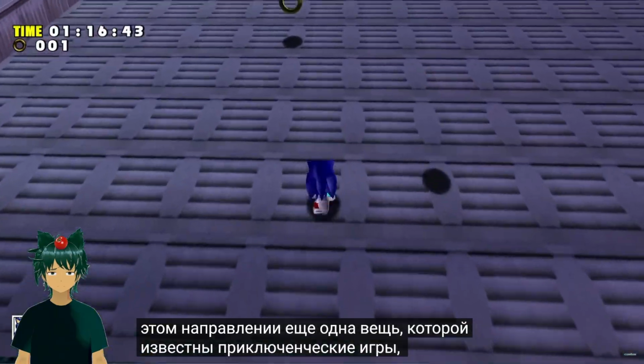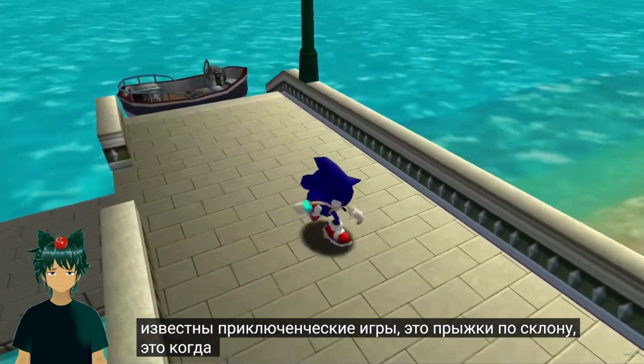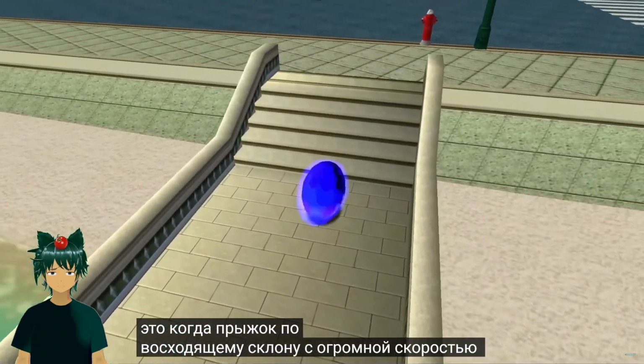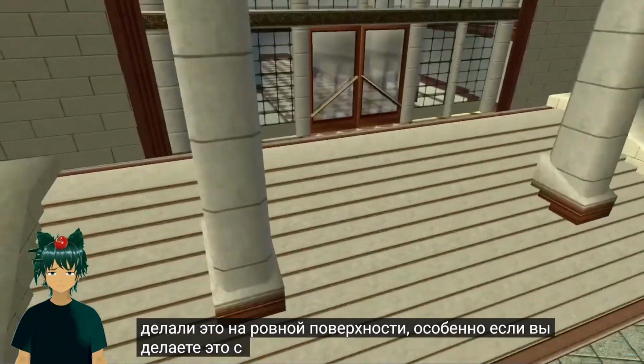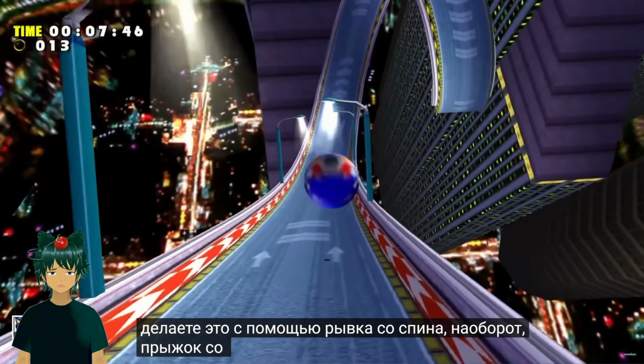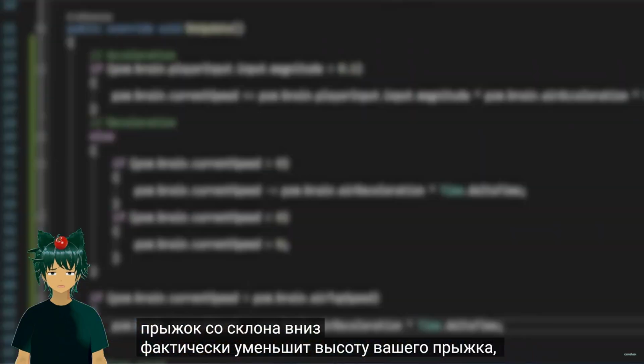Another thing the adventure games are known for is slope jumping. This is where jumping on an upward slope with a ton of speed sends you jumping higher than if you were to do it on flat ground, especially if you do it from a spin dash. Conversely, jumping from a downward slope will actually decrease your jump.